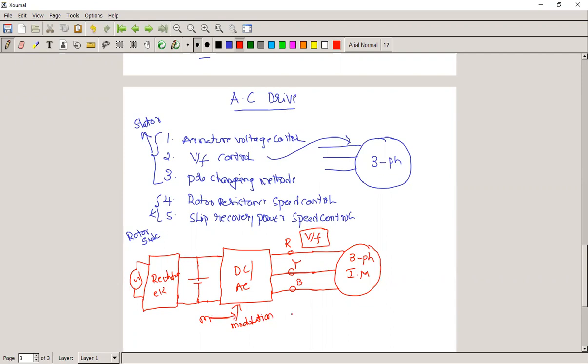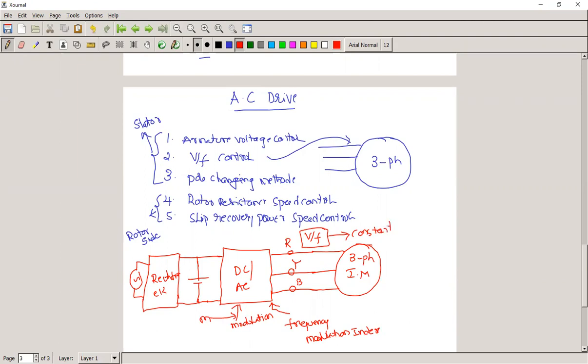Another parameter is the frequency modulation index. By means of this frequency modulation index, we can vary the frequency of the voltage applied to the three-phase induction motor so that we can maintain V by F as a constant.